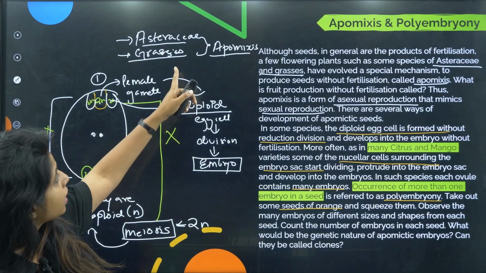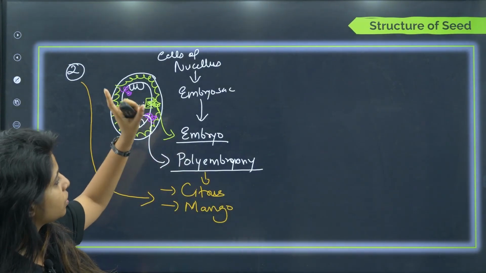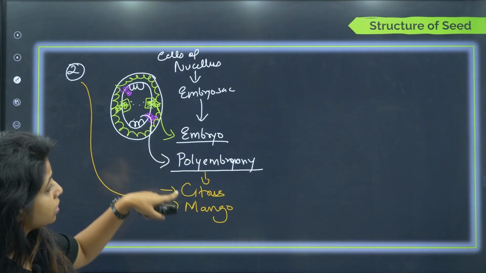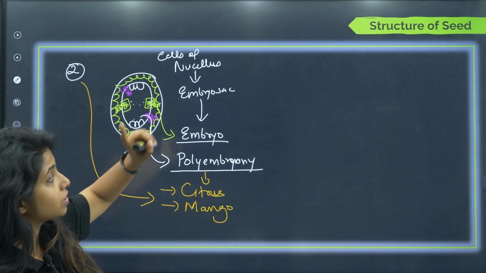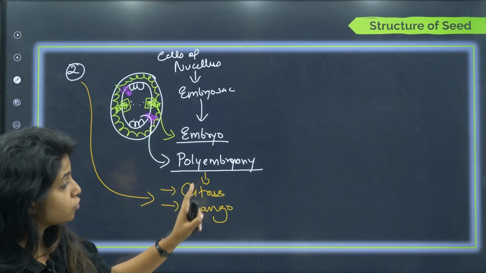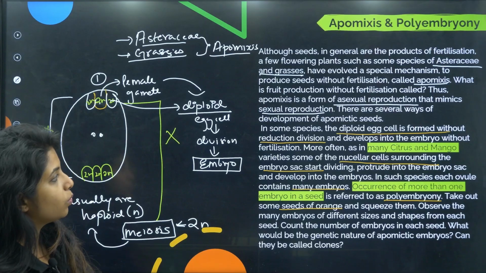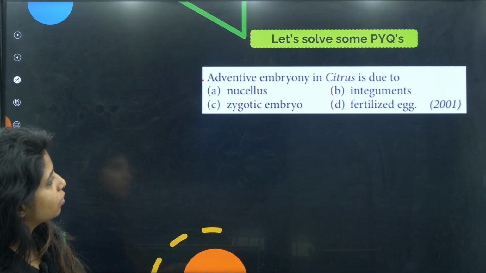Okay, so over here Asteraceae is there as a species. Over here citrus and mango are there, which show the second type of apomixis with the help of the cells of the nucellus, which is also showing polyembryony. Understandable? Going ahead.